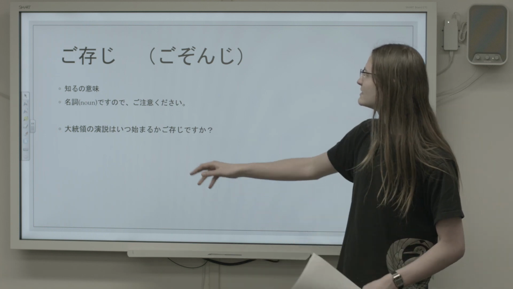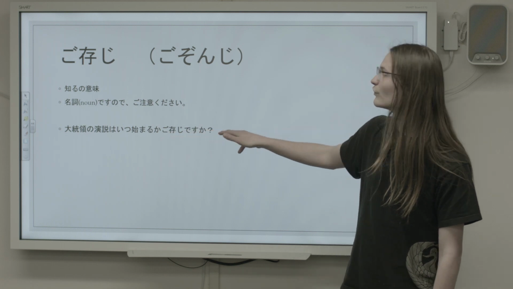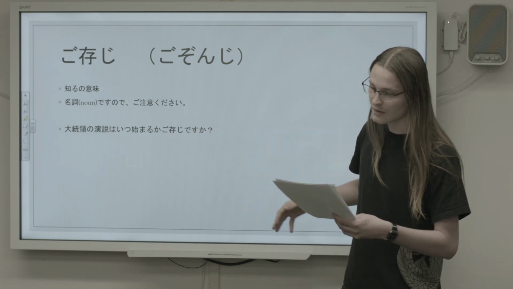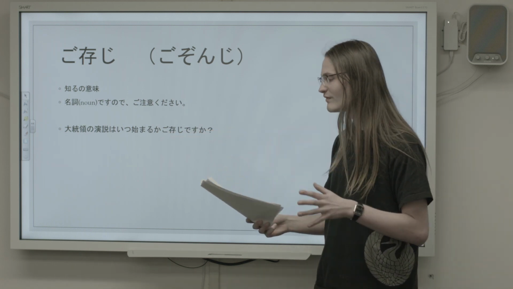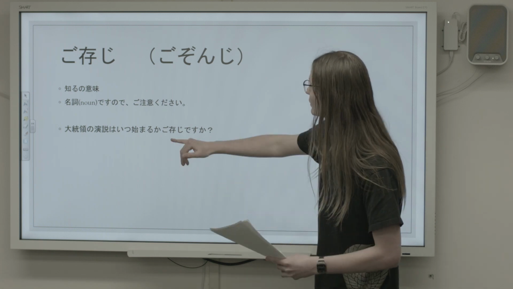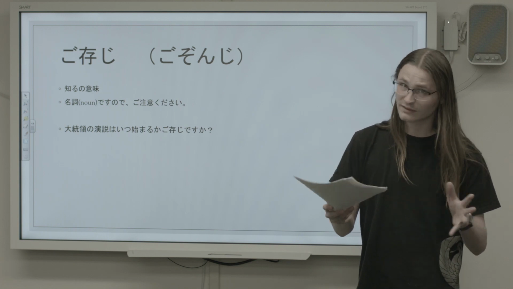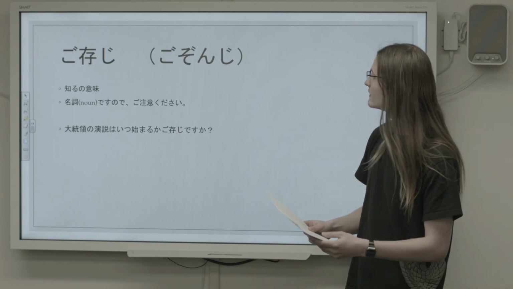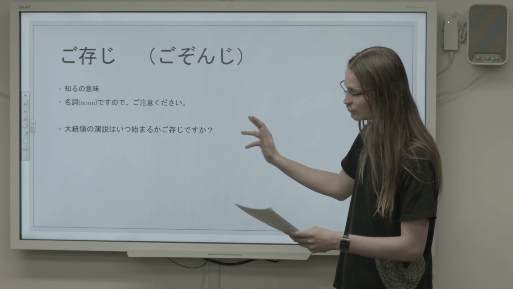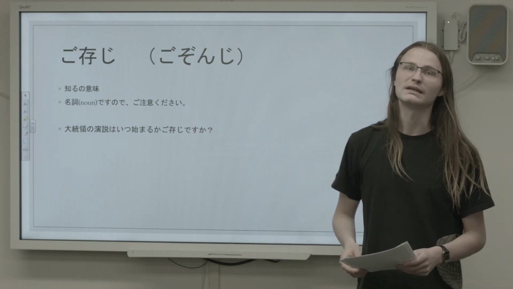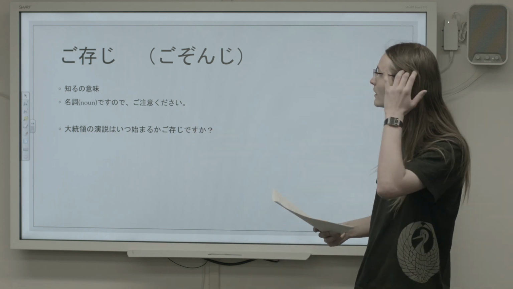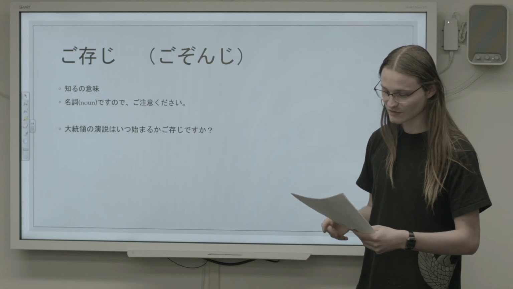大統領の演説はいつ始まるかご存知ですか? I think you're getting the hang of it by now, but if this sentence is confusing, you can replace ご存知ですか with 知っていますか? And then you should have no problem understanding it. This means, do you know when the president's address will begin? So that's a pretty common and simple one, not too much there.